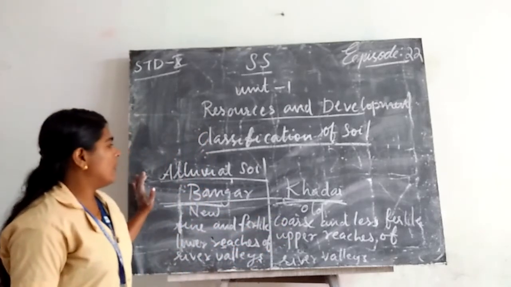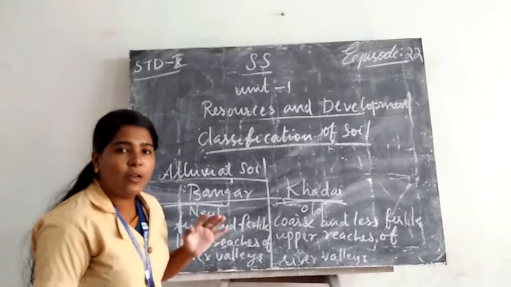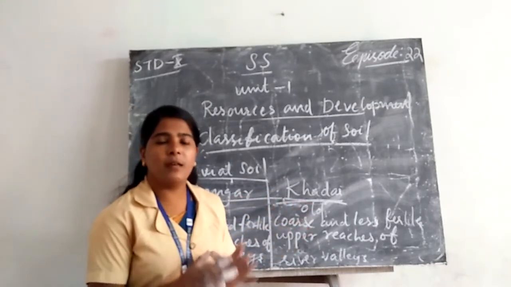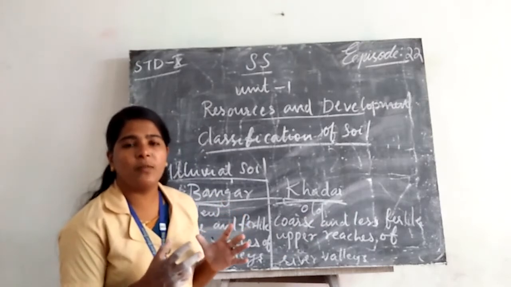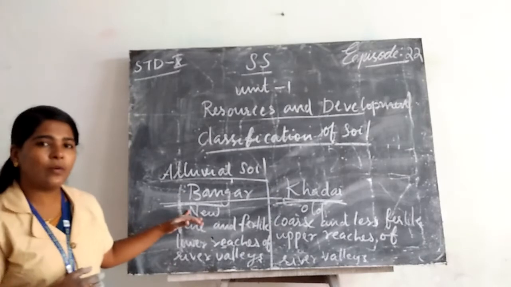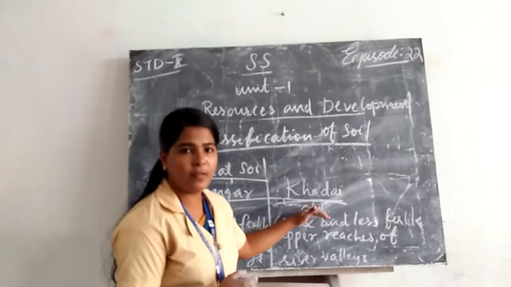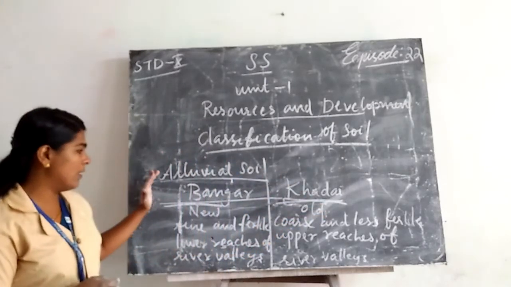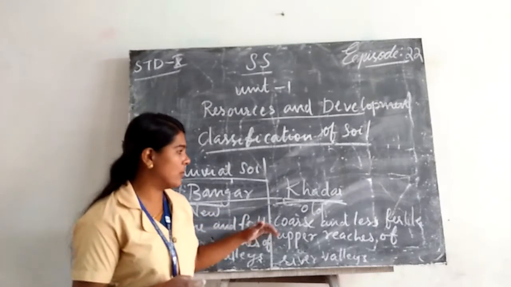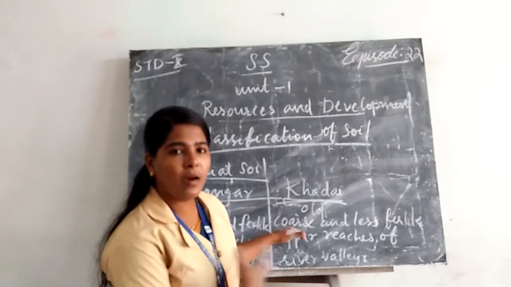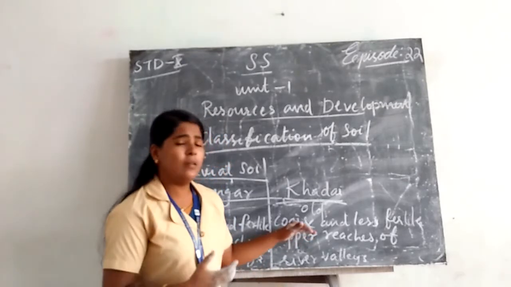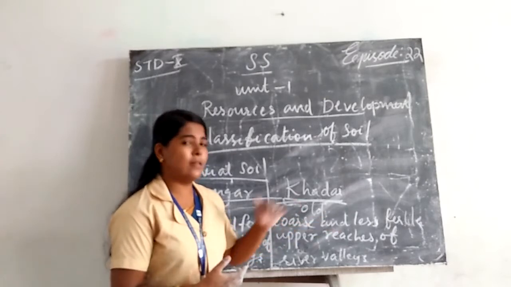Then on the basis of age, alluvial soil can be classified as Bhangar and Khadar. What are the differences between them? In the case of the new one, it is new alluvial soil, and the old one is old alluvial soil. The new alluvial soil is fine and more fertile in nature, and vice versa, the old one is coarse and less fertile.